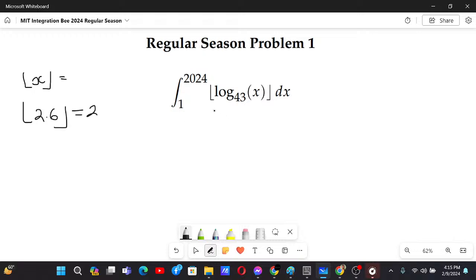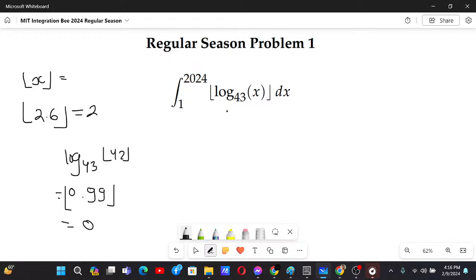Now if we are taking log base 43 of x and then g, then until x reaches 43, even if it's just 42, there is something like 0.99. If we take g of this, we will just get 0.